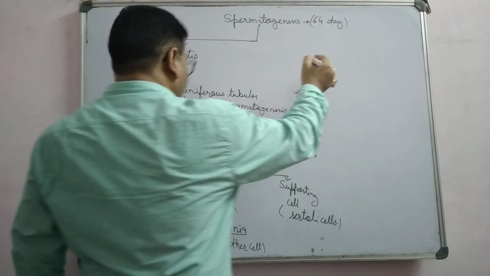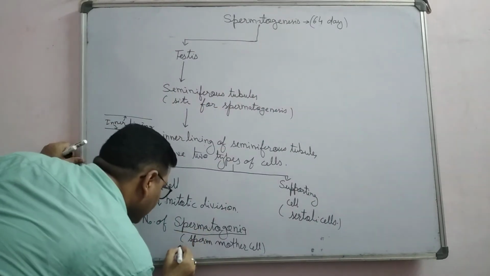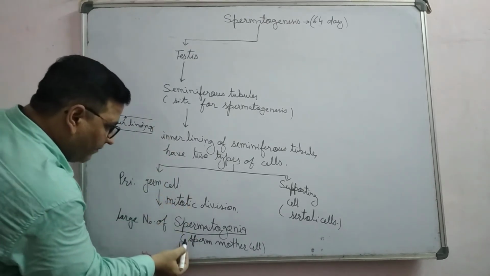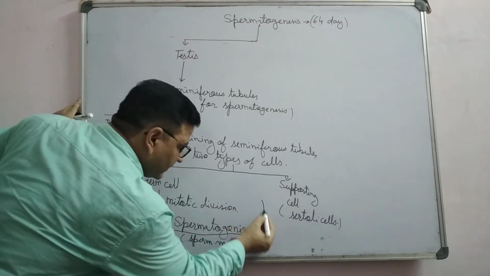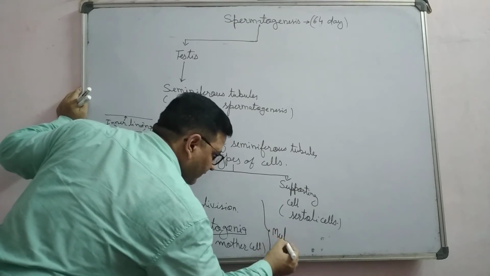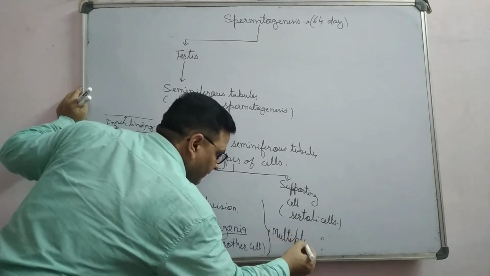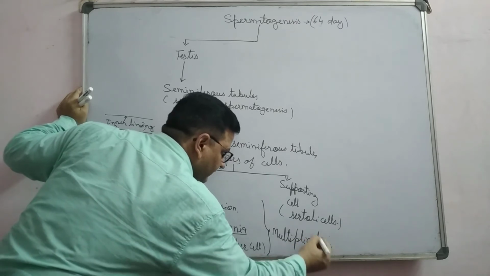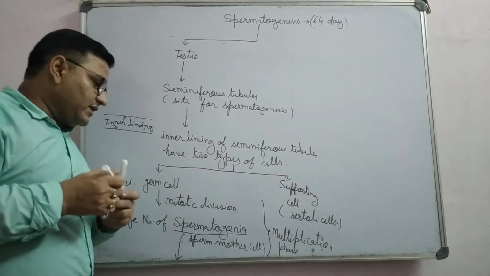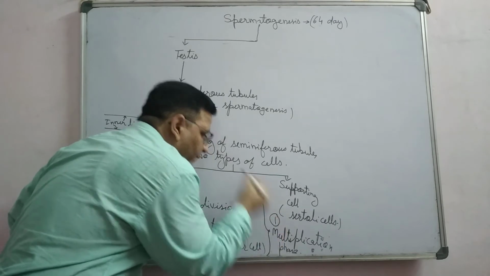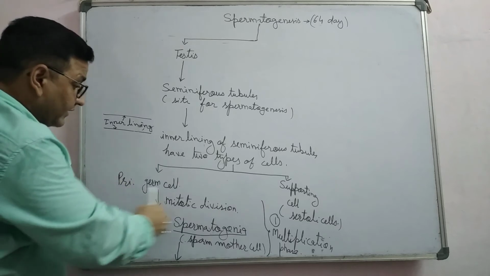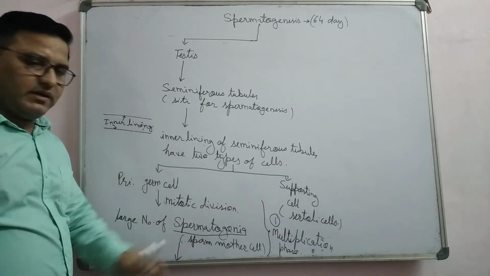So first, from primary germ cell they form a large number of spermatogonia. So you can divide this phase as the multiplication phase. You can also divide gametogenesis into various phases, in which the first phase is the multiplication phase, in which primary germ cell by mitotic division forms a large number of spermatogonia or sperm mother cells.